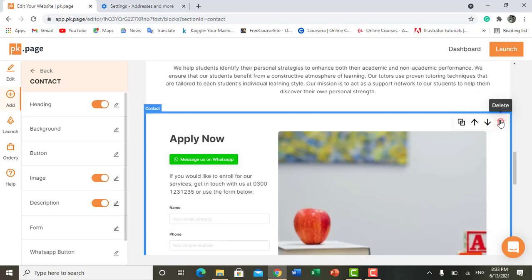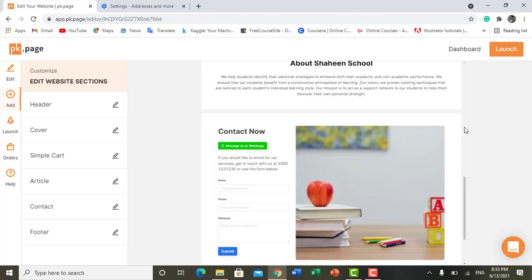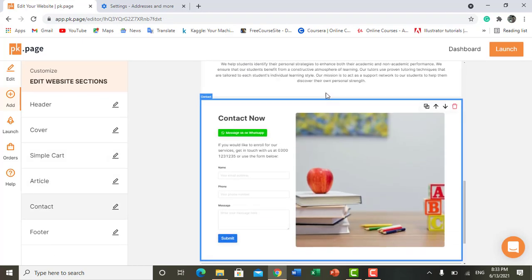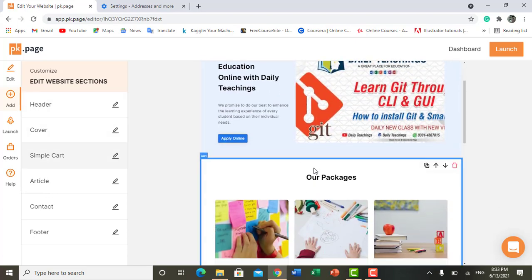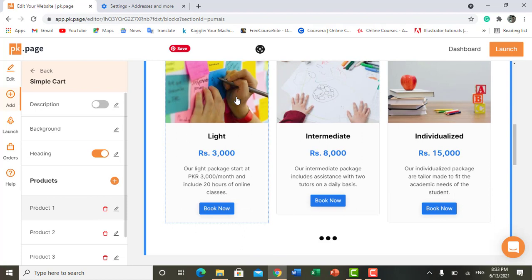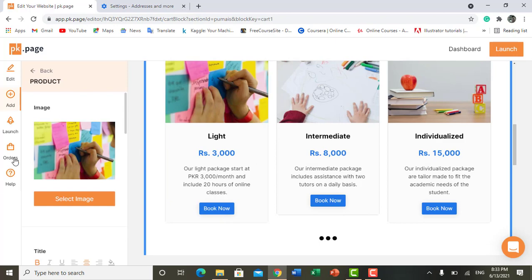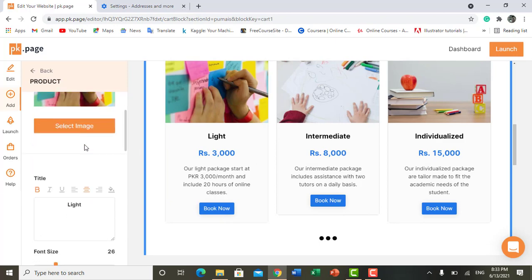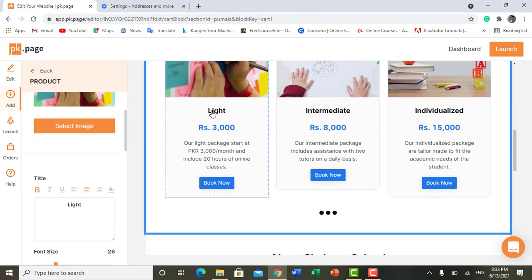Now for now I'm deleting this. Fine, this is all set. Now here it is asking about our packages. As I have already told you, you want to establish your business online. Fine. What you have to do is paste the pictures of your product. You can change it, it's up to you what you want to upload. You can name it just by clicking on the particular element.